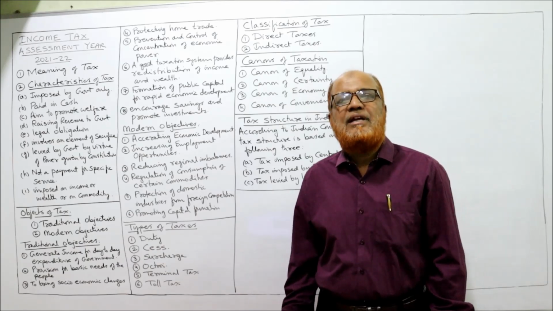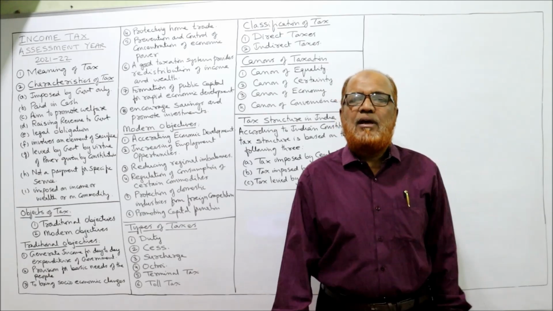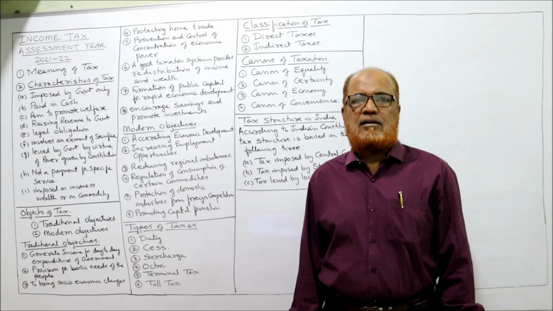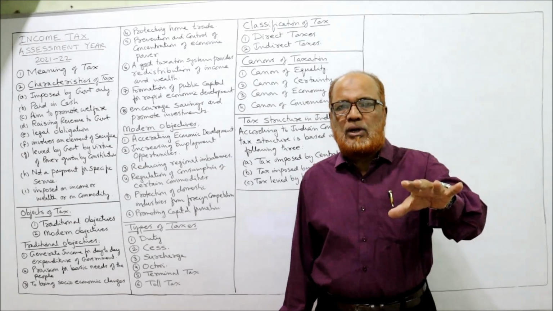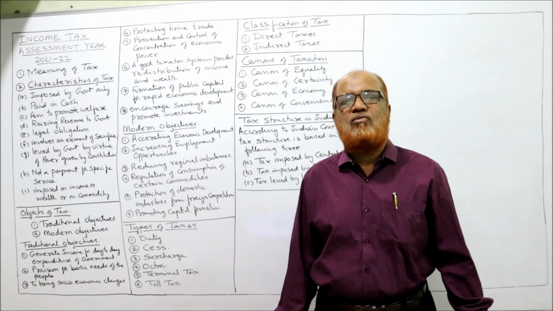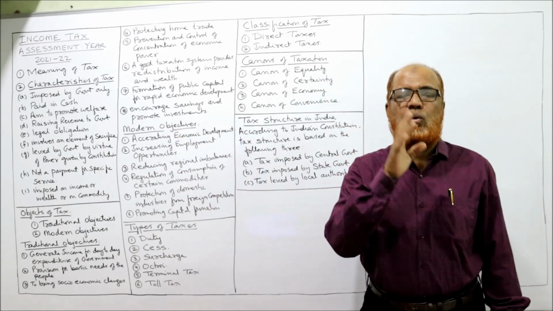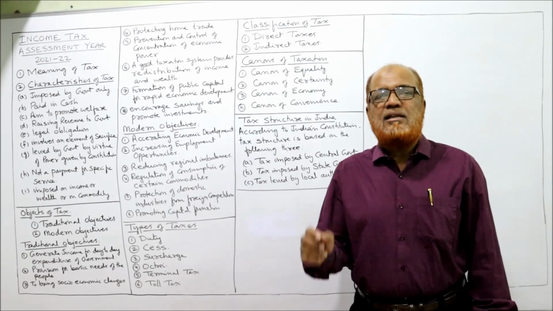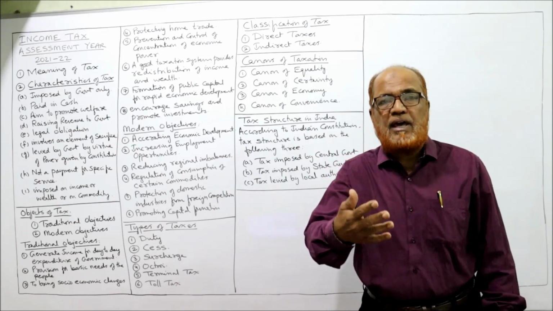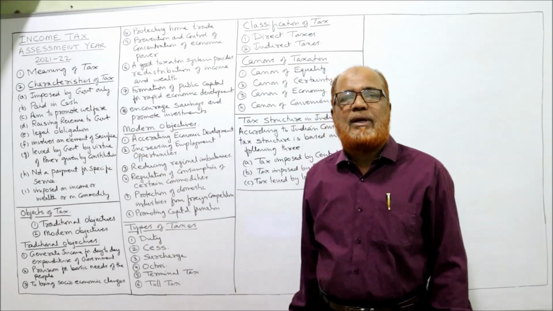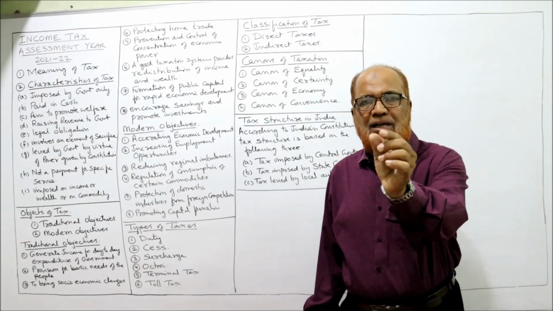But surcharge will not be applied on every person. The criteria is 50 lakh. If a person whose status is individual has income up to 50 lakh in the previous year, no surcharge will be levied. If his total income exceeds 50 lakh, up to 1 crore, then surcharge will be levied at 10% for the current assessment year. Whatever provisions I am explaining are for the current assessment year 21-22.